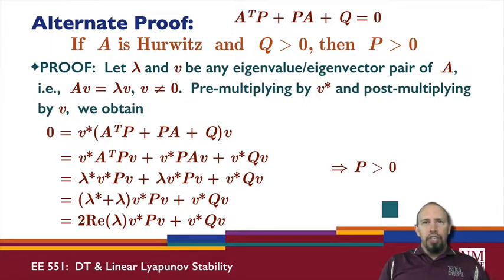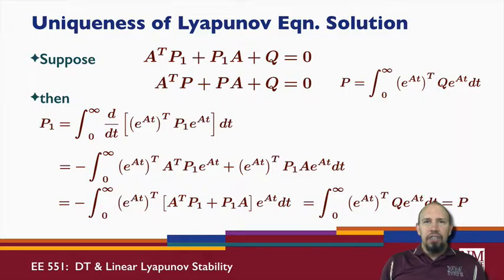Another thing that we can prove for both discrete time and continuous time is the uniqueness of the solution. So here's the uniqueness of the solution. So A transpose P A, suppose there are 2 P's that satisfy the equation. And we know that this P is given by this formula. So I'm going to use that formula. I'm not going to assume this formula holds for this P1. I'm not going to assume that. But what I can show is that P1 can be written as, again, the integral from 0 to infinity. So this is kind of like a backwards way of looking at the proof of this formula.